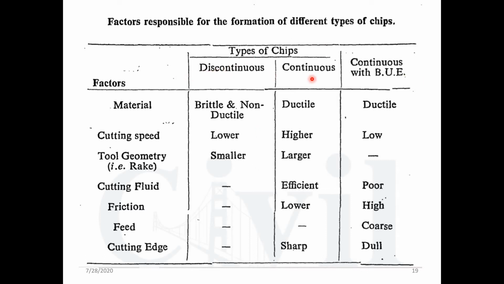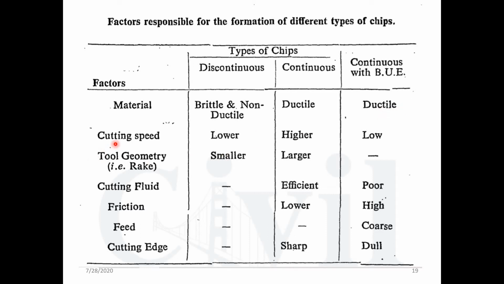So it may be continuous, it may be discontinuous, or continuous with built up edges. And these are the factors. According to these factors, the type of chips produced is going to be different. According to the material, as usual, for brittle or non-ductile material, discontinuous chips are going to be formed. If it is ductile material, continuous chips are going to be formed. And the continuous chip with built up edges is formed when we machine the ductile material.